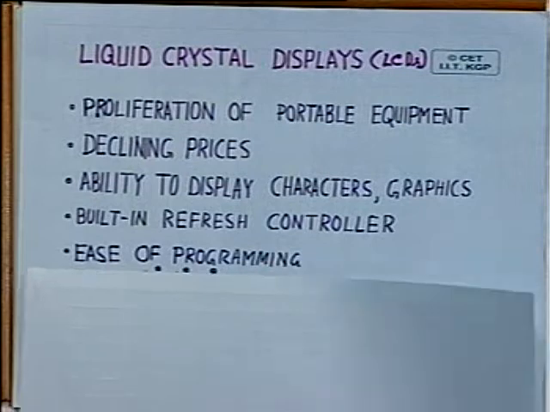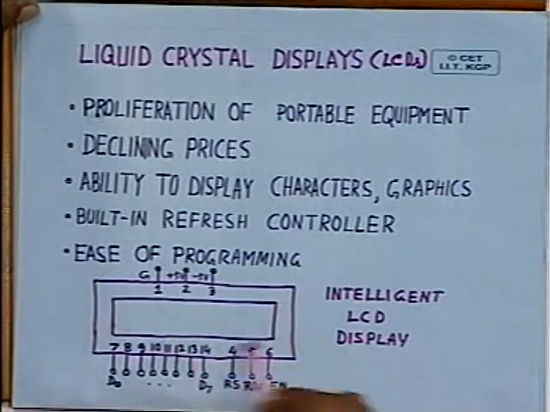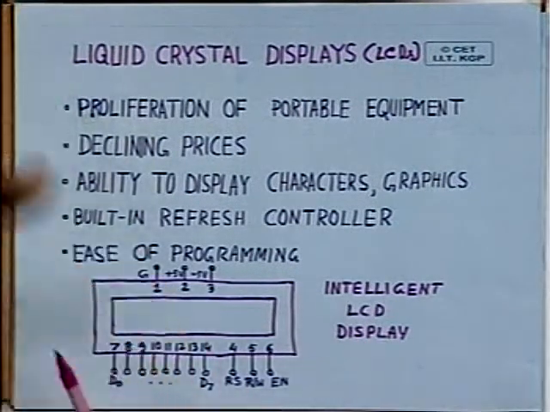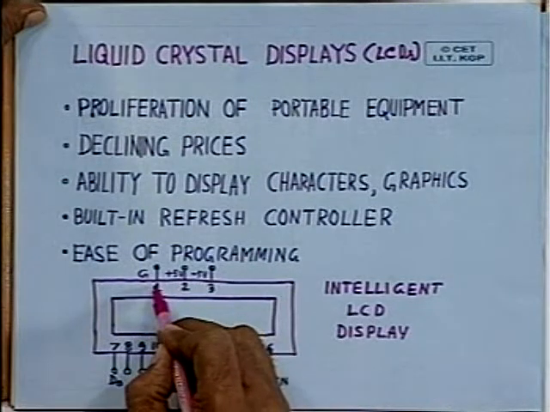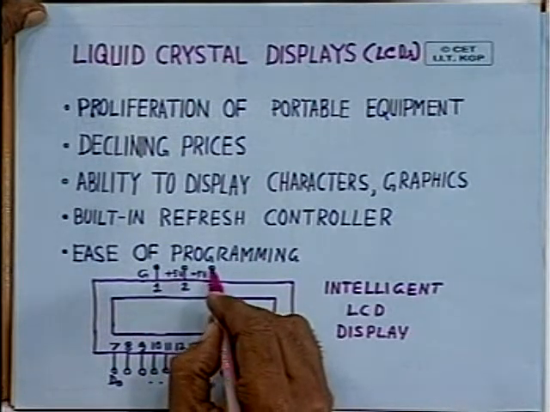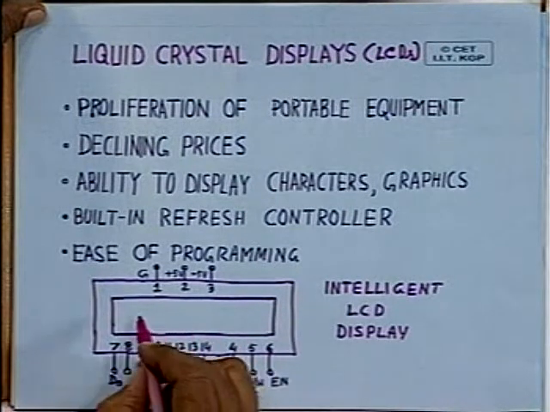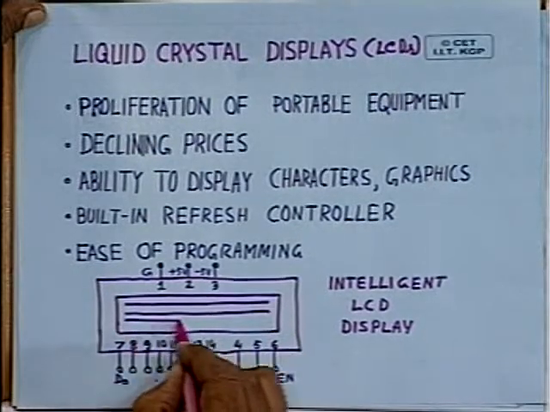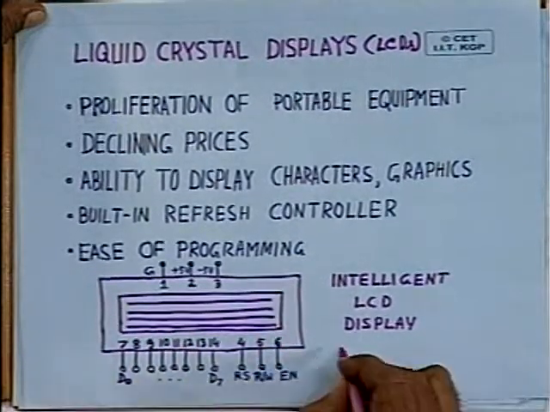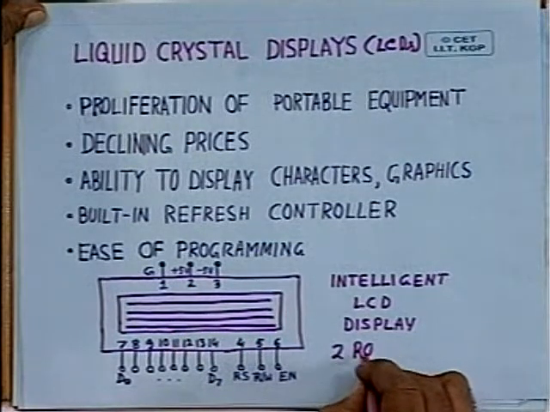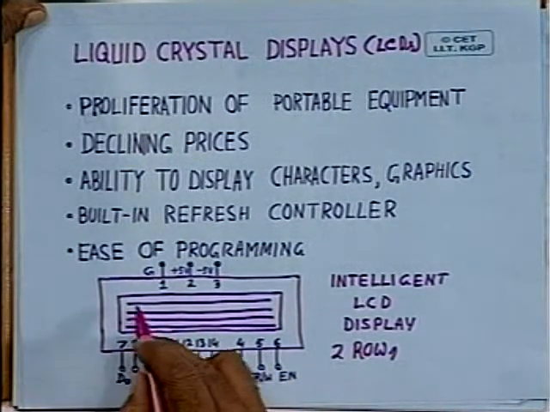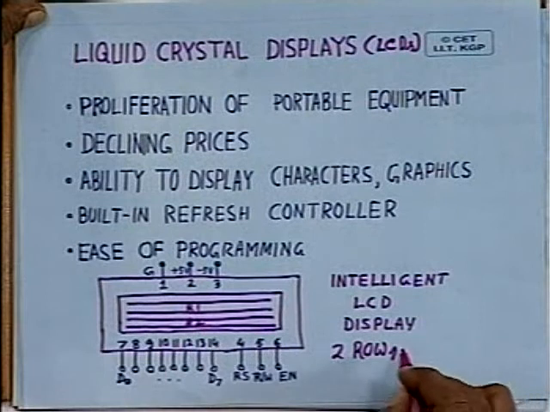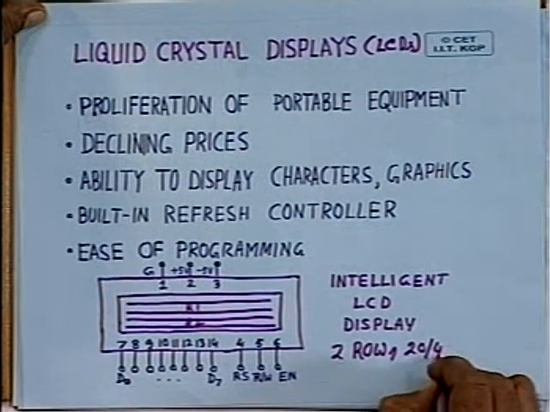So, let us have a look at a popular or a typical LCD display, intelligent LCD display. It requires supply voltage, ground, and another voltage for controlling the intensity, and it provides you two rows of display, one row and another row. So, usually two rows of display are possible, and this is your row 1 and this is your row 2, and in each row you can display 20 or 40 characters.